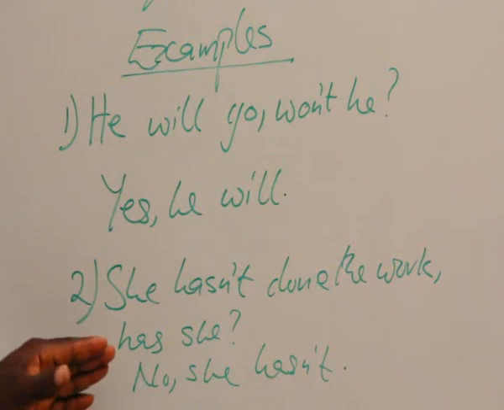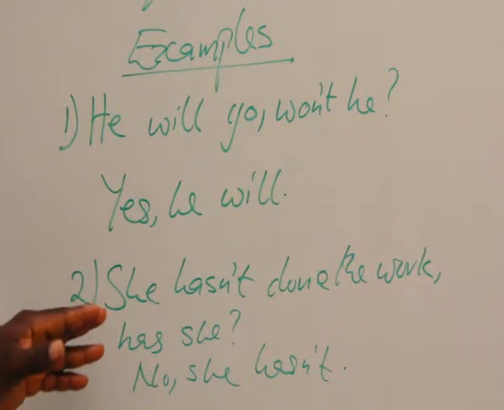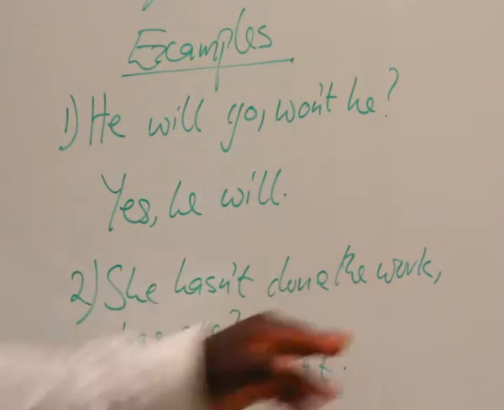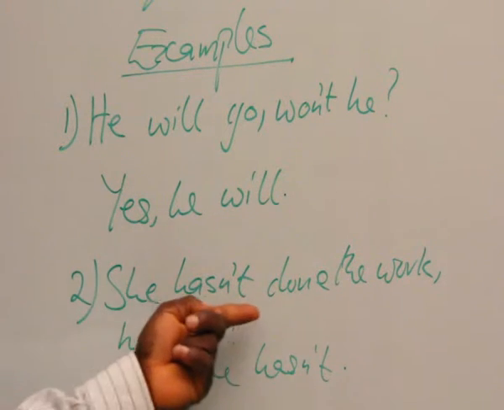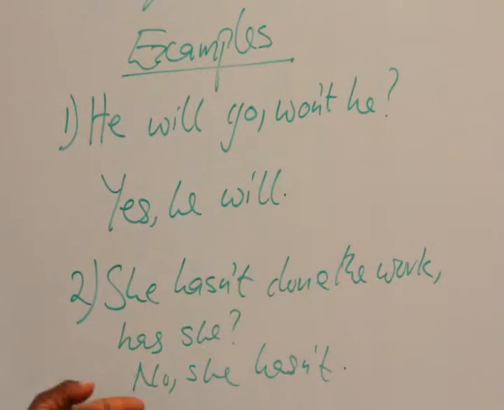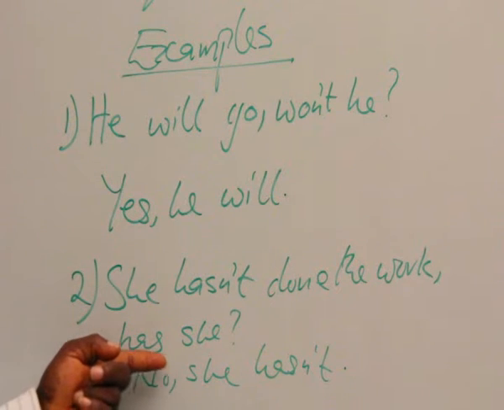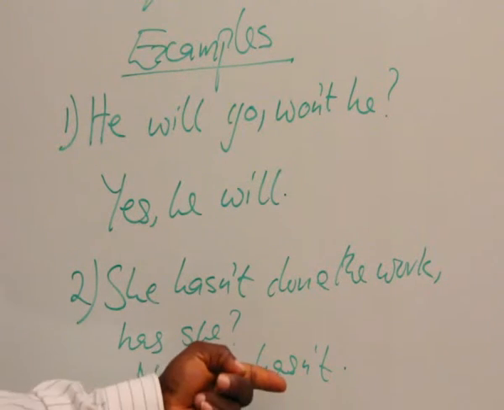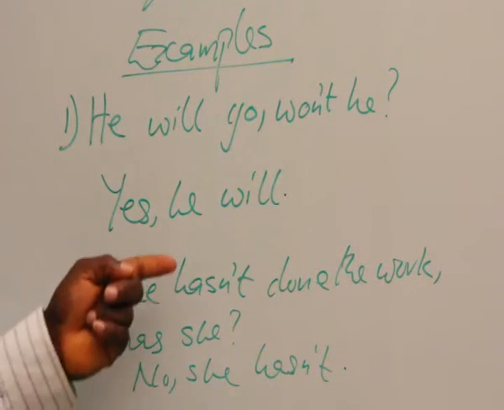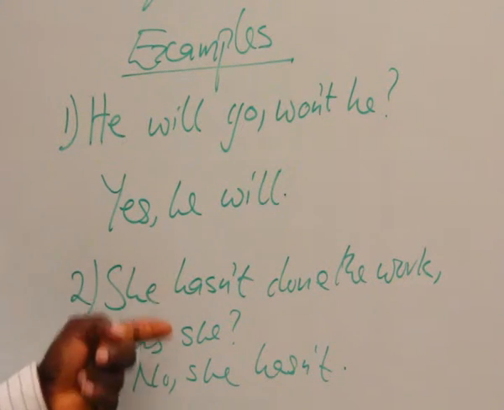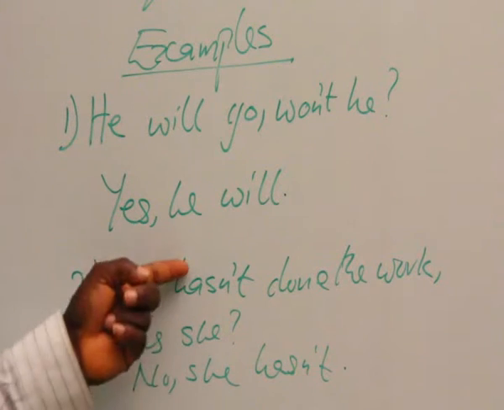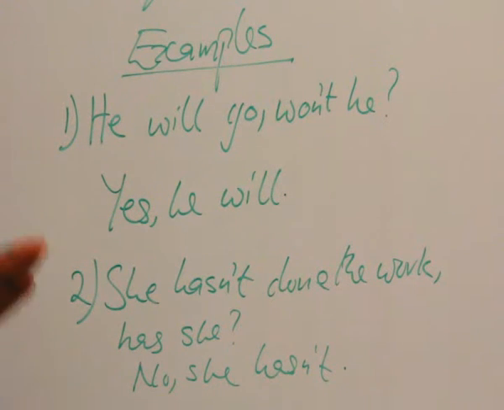Then if we come down to "she hasn't done the work", we see now that what we have here is negative. "She hasn't done the work." And then our tag is "has she?" "No, she hasn't," to agree with this. So when this point is negative, your tag will be positive and the response will become negative to agree with the statement. So these are the things we want to take note of in tag questions.